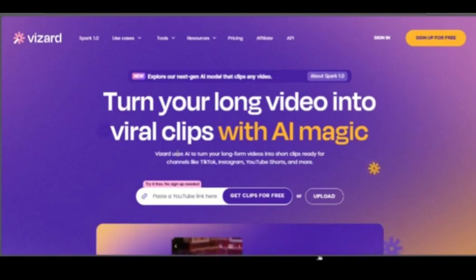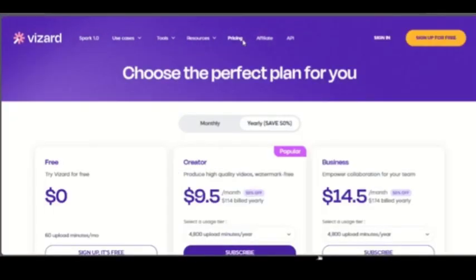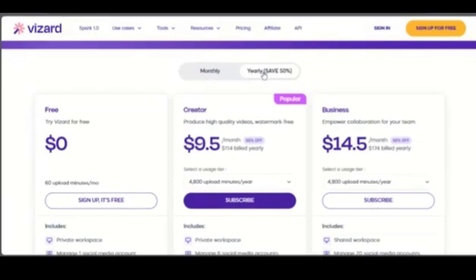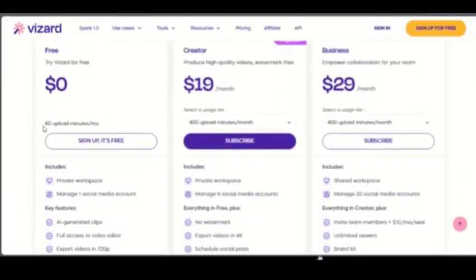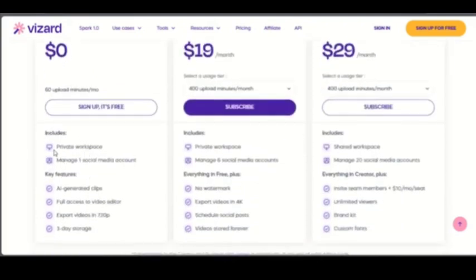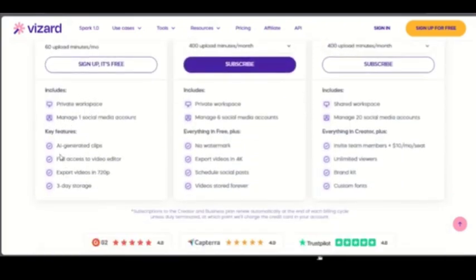Well, if you are an artist or an experimenter, you can simply go for Pika Labs. But if you're a marketer or a content creator, Vizard AI should be your best pick. Pika Labs is like a mad scientist lab, wild, creative, and unpredictable, while Vizard AI is more like a Swiss Army knife, precise, polished, and packed with tools.